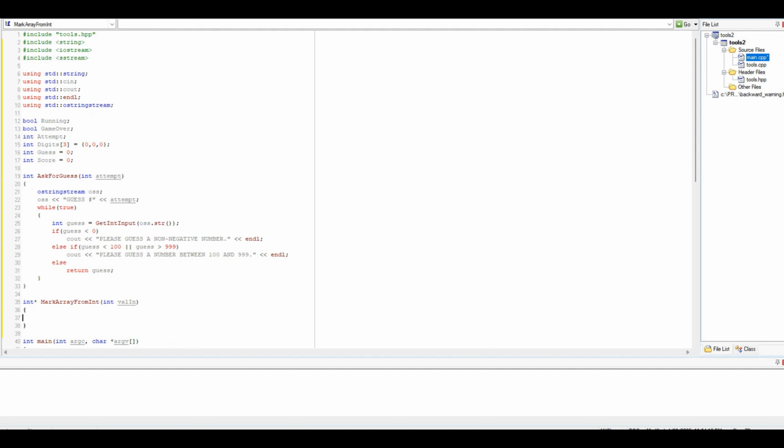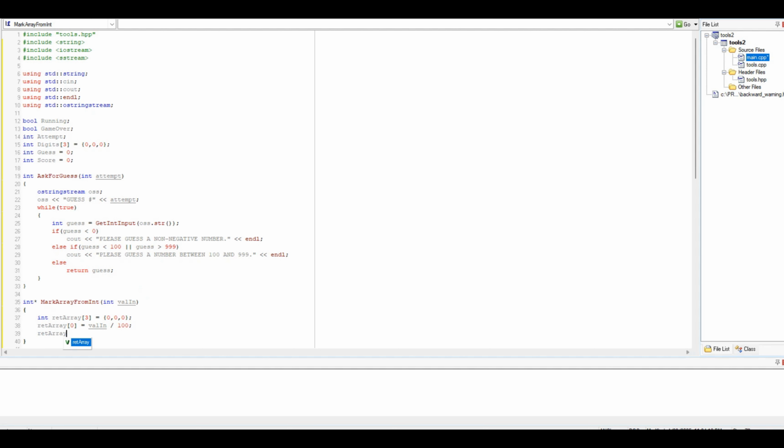Int return array, which looks just like our array up there of digits. Oh, I hit insert instead of delete. Okay, ret array 0 equals the value in divided by 100.